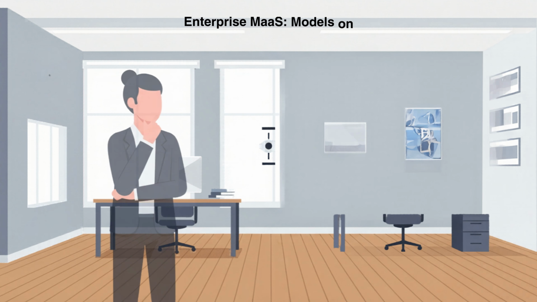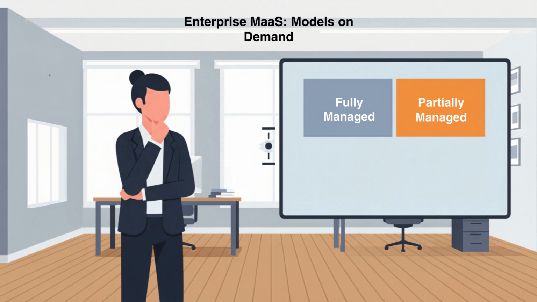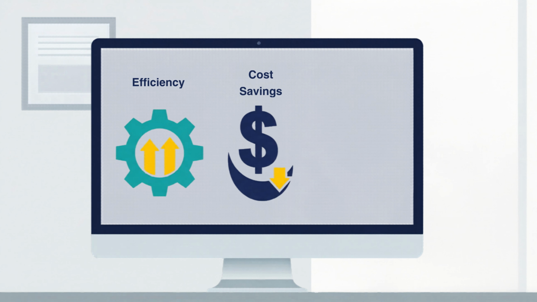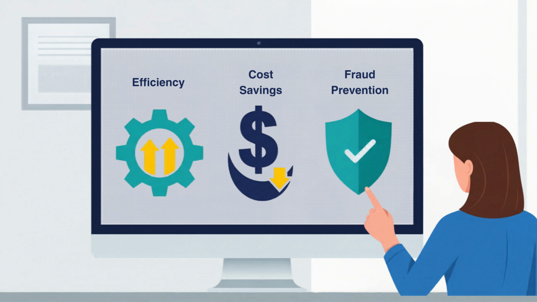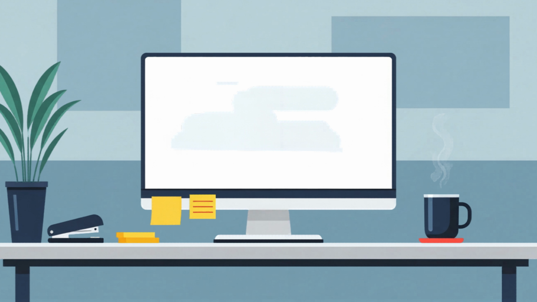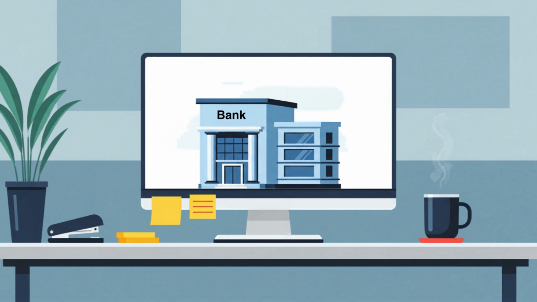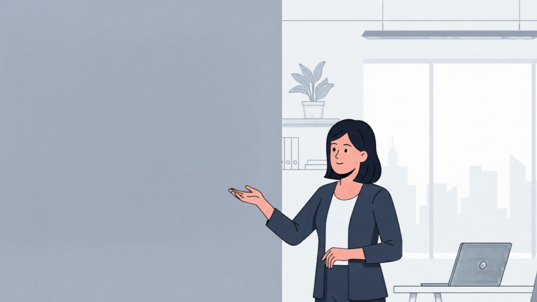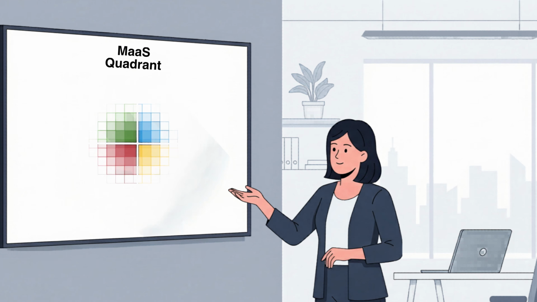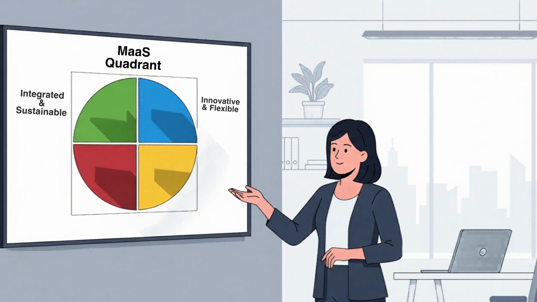In this video, we'll learn how to choose the right AI service model using a clear, practical framework. Choosing the right AI service model is key to efficiency, cost savings, and effective fraud prevention, like picking the right tool for the job. For a financial institution, the wrong AI model can cause major financial losses and serious reputational damage. Meet the MOZ Quadrant, a simple framework to choose the right AI model based on control, cost, expertise, and